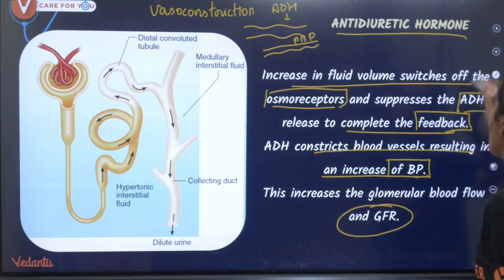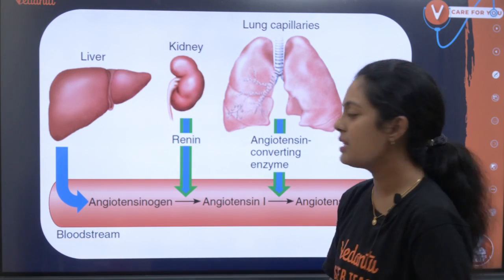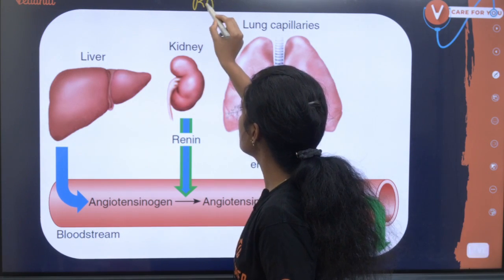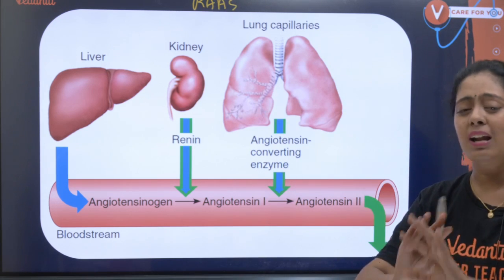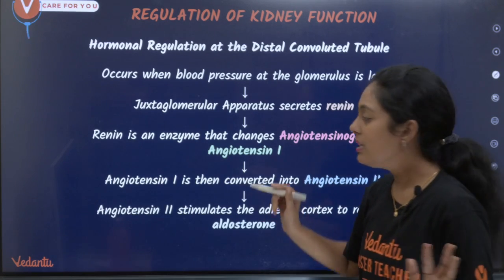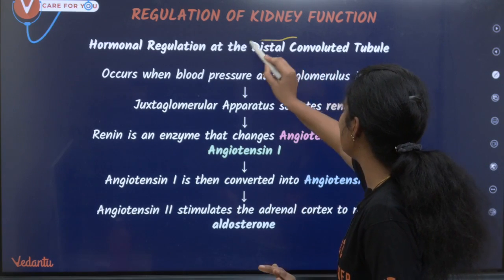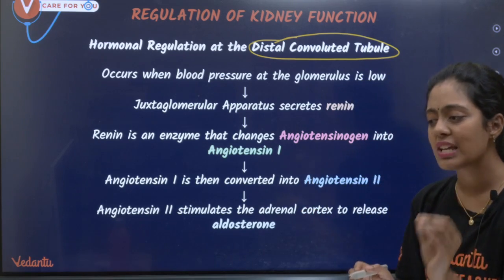Very very very important point. Next, we are going to discuss one very very important mechanism, the RAS mechanism. Okay, renin angiotensin mechanism. Come on, let's rock it. So what is this renin angiotensin mechanism? This is a regulation that happens at your DCT, distal convoluted tubule.